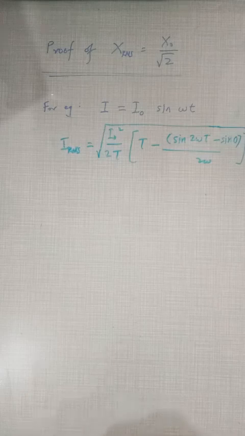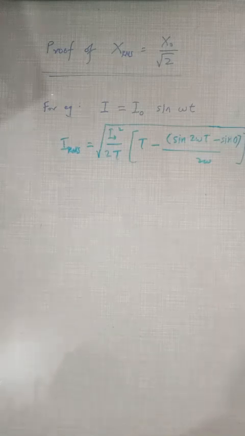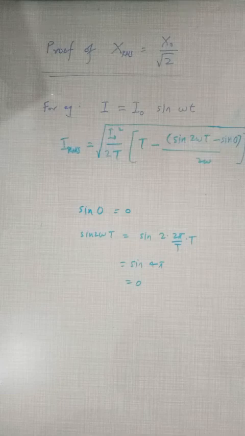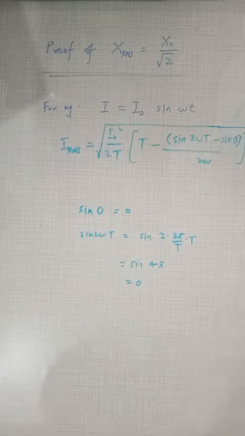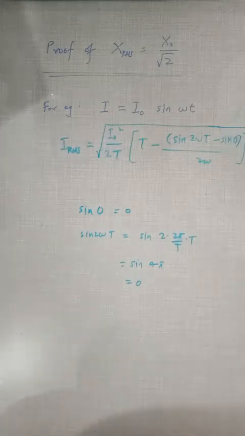So inside the bracket there is T minus sine 2 omega capital T minus sine 0 divided by 2 omega. As we know, sine 0 is 0 and sine 2 omega T is equal to sine 2 pi upon T into T. T will cancel and we will get sine 4 pi, which is also 0.